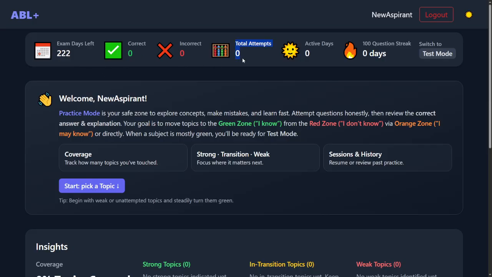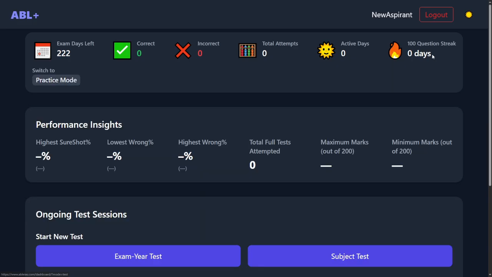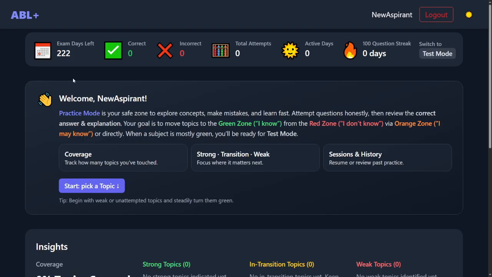Then it gives you total attempts, and how many questions you have attempted in total in the practice mode. So this is practice mode basically. And there is a switch to the test mode. If you switch, this is the test mode. We are going to talk about the test mode later on. Currently, let's focus on the practice mode.